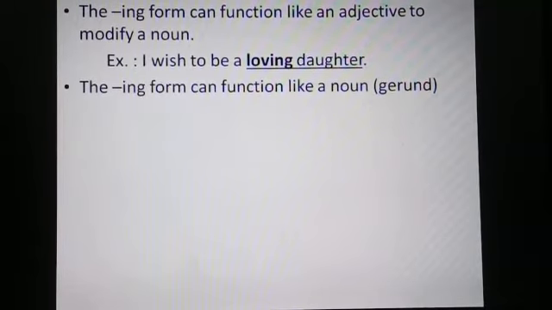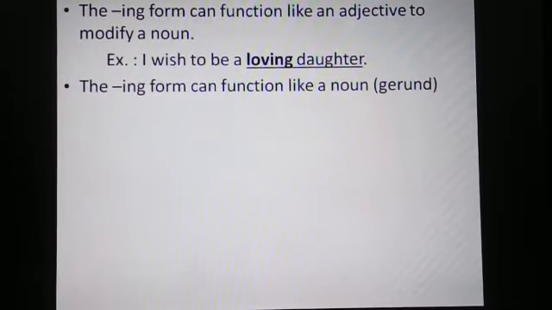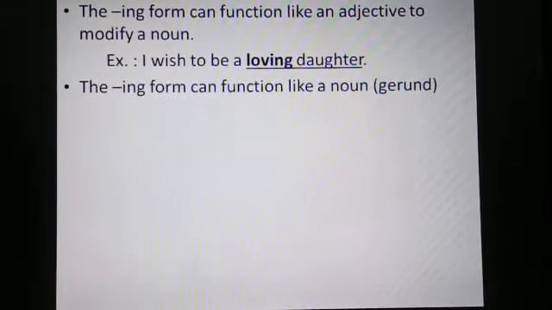The next use is that the ing form can function like a noun. It can not only modify a noun but also function like a noun, a gerund. Now children, what is a gerund? A gerund is a verb that ends in ing and functions like a noun in a sentence. It is called a gerund.